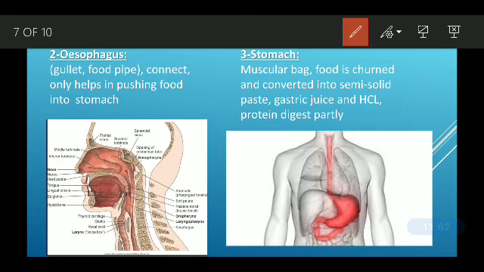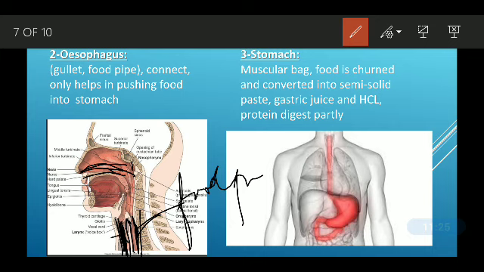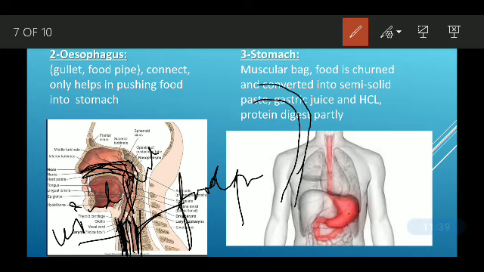Why does it happen? Because we have two things. One is our nasal passage, that is the passage for air. Here we also have two passages, this one and this one. This is the food pipe, and this is the wind pipe. The wind pipe comes from our nose or nasal cavity, and it goes to the lungs.